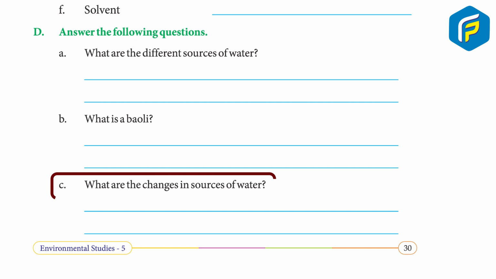C. What are the changes in sources of water? Answer, in ancient times, women used to walk kilometers to fetch water. To take a bath and wash clothes, they used water from a nearby pond. Then a hand pump came into use. Then an electric pump was installed to draw underground water into the overhead tank. From the overhead tank, the water came into the taps in the kitchen.